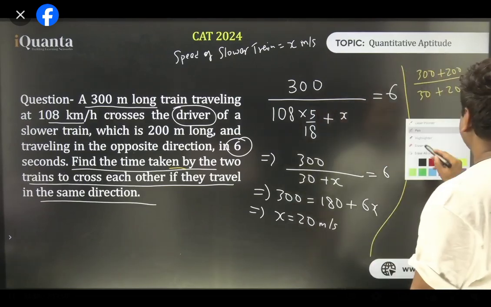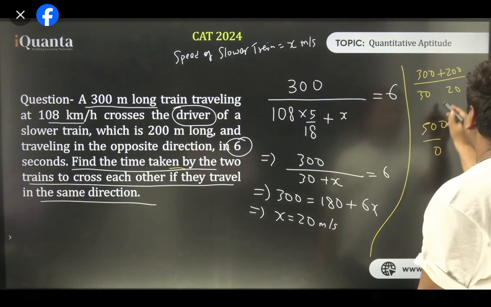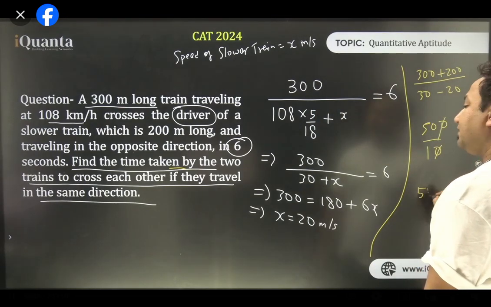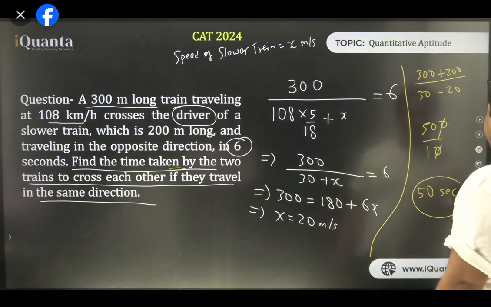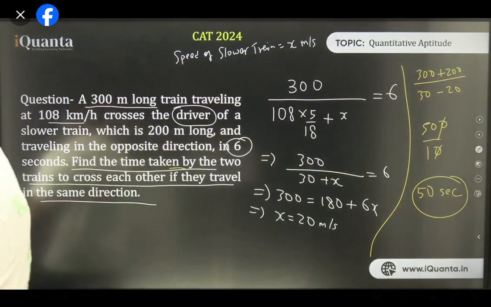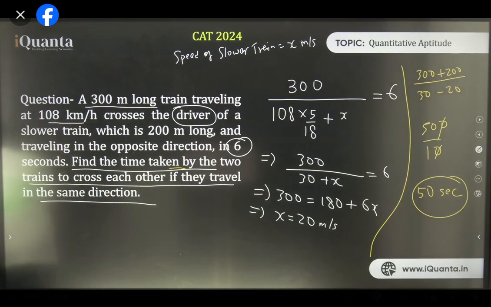Same direction, so it will get subtracted. So the answer is 50 seconds. That is going to be our answer. In the first case, the 300-meter long train was crossing only the driver. The driver is a point object. It was not crossing the entire train. In the question, it says the longer train crosses the driver of the slower train.